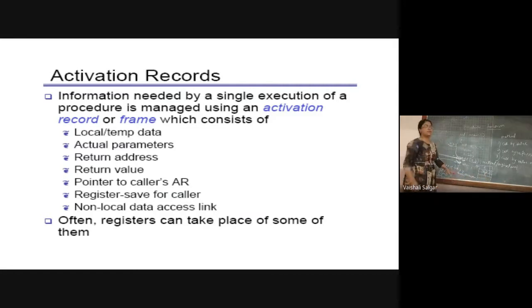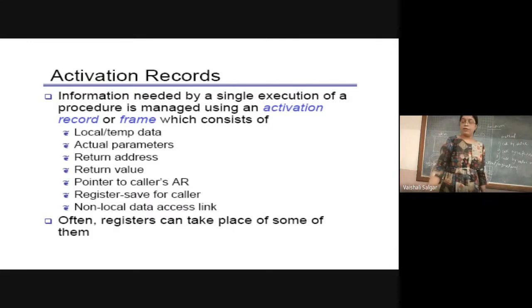So all this information, the return pointer, that is the return address after completion, where my control will be transferred back. So this is my caller program. So whenever the program passes the control to another procedure, it will have an activation record for M. At the same time, it will have an activation record for this procedure also.